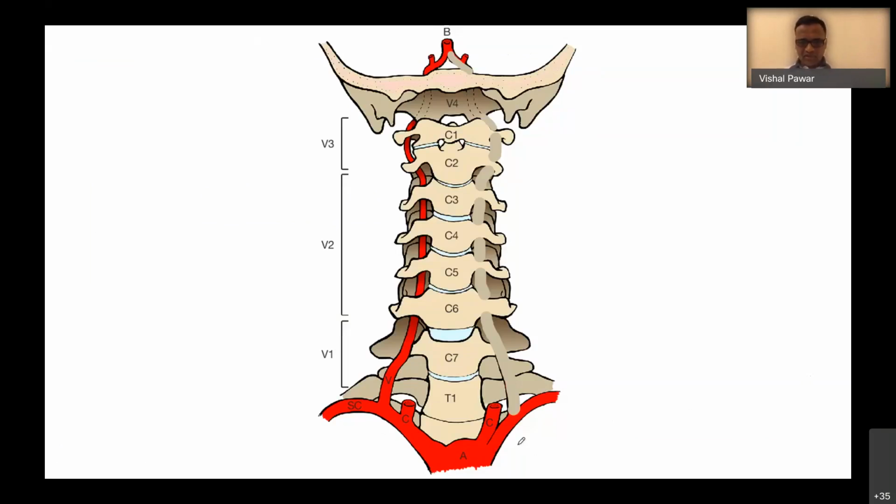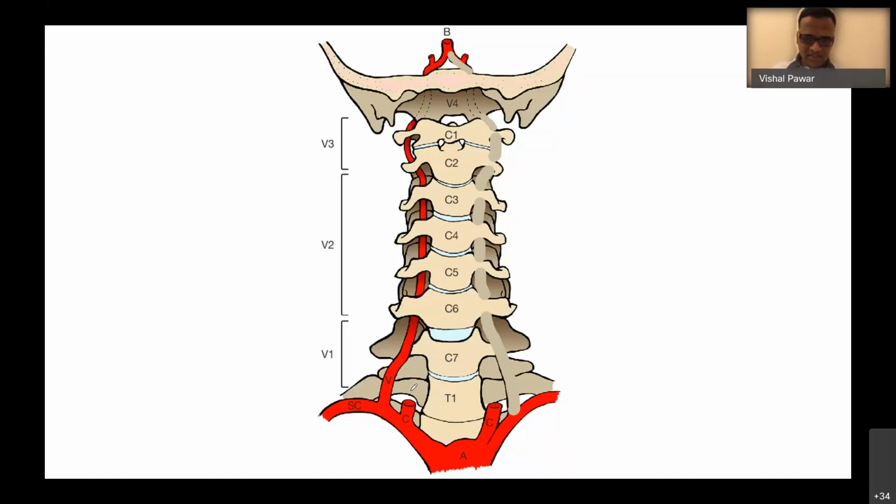Like this is the aorta, and this is again the arch of the aorta. This is the left common carotid. This is the left subclavian artery. This is the right brachiocephalic trunk, and this is the subclavian artery on the right side. And this is the vertebral artery which originates from the right-sided subclavian artery. This is the first part of the subclavian artery, on the right side and the left side, from which the vertebral artery arises.